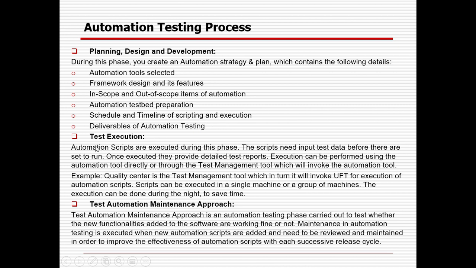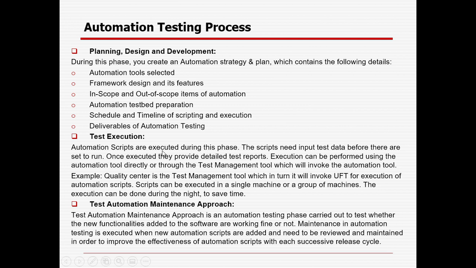Then the next one is the test execution. Once your scripts are ready, you can go for a dry run, definitely, and after that you can go for the real run. In case you need to run after any build comes, you can run, and whenever you are running, you need to remember that you will be using some data source from an external source. It can be Excel, CSV, or a database as well.